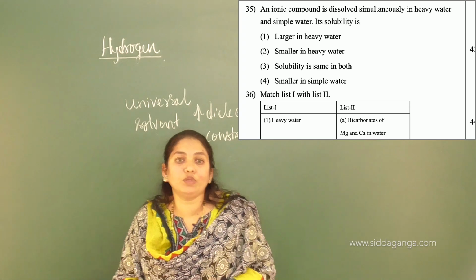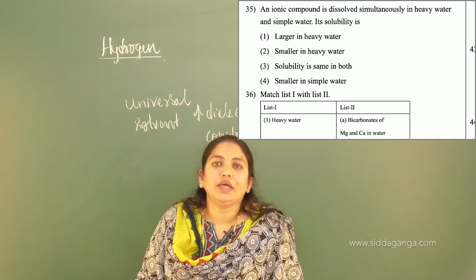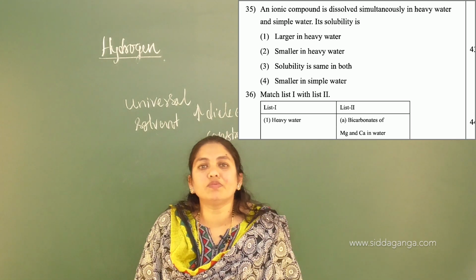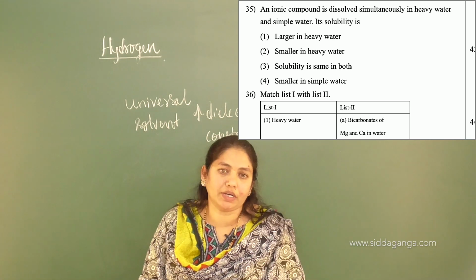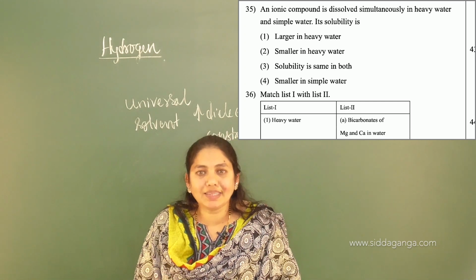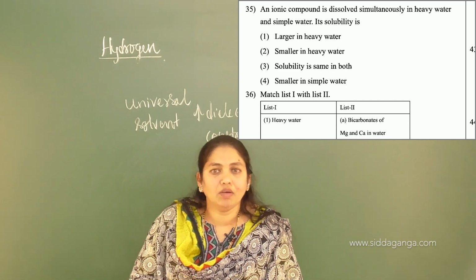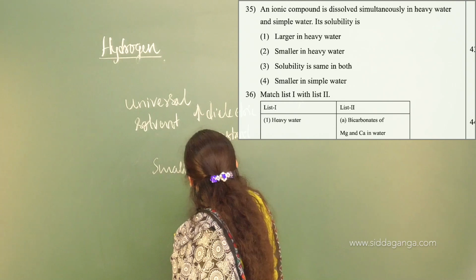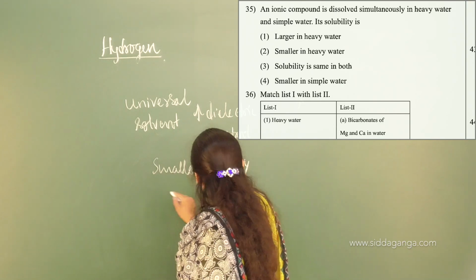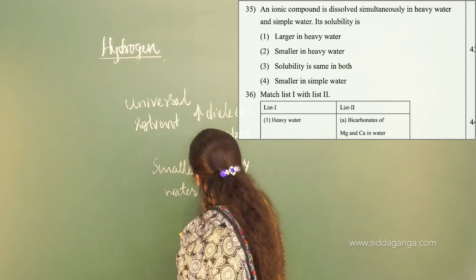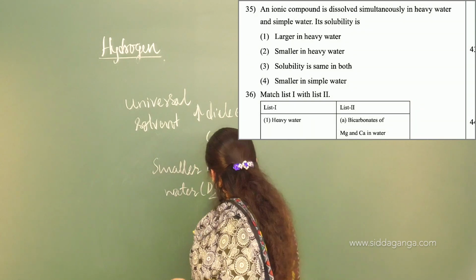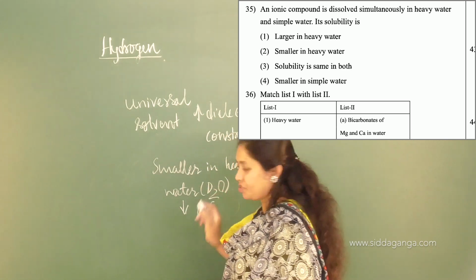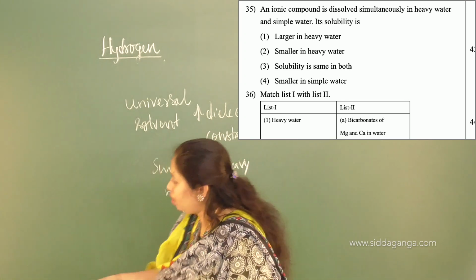Almost all ionic compounds are soluble in simple water in higher quantity compared to heavy water. So the answer for this one is option 2, smaller in heavy water, because heavy water has a lesser dielectric constant than water. What is the representation of heavy water? That is D2O. Why is it smaller? Because of its lesser dielectric constant. Right? Move on to the next question.